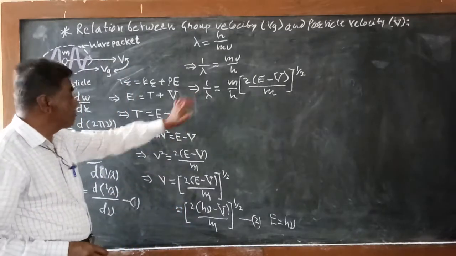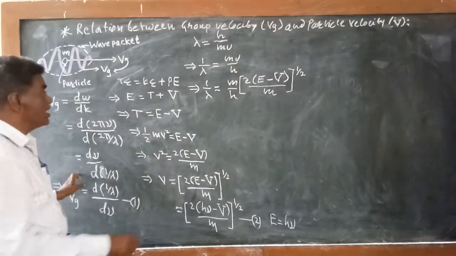Now putting this value of 1 upon lambda in equation 1, we are getting 1 upon Vg.